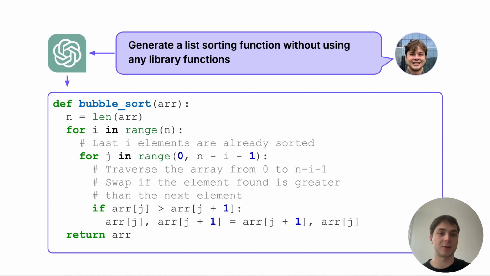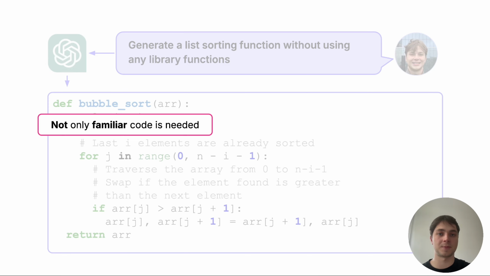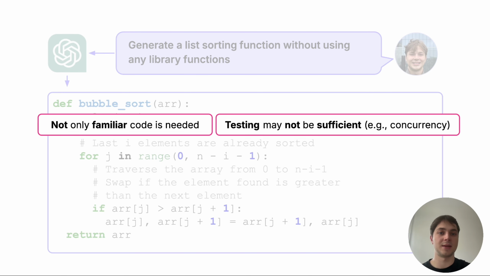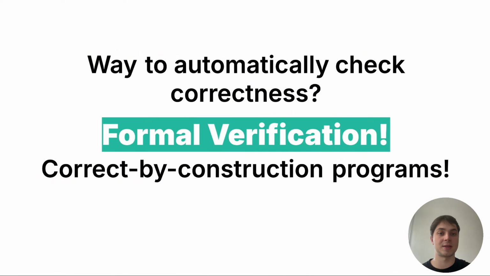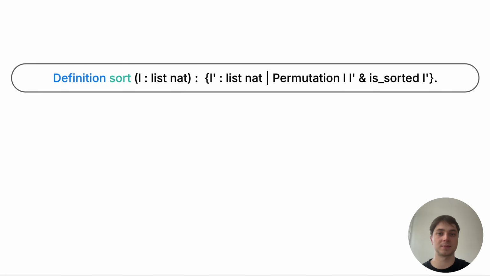However, when the generated code grows, checking that it coincides with the specification is not trivial anymore. Sometimes this code would look really unfamiliar, and even unit testing may not be sufficient to determine correctness when, for example, concurrency is involved. The question is whether we can reliably check the correctness of the generated programs. And the answer is yes, through formal verification.